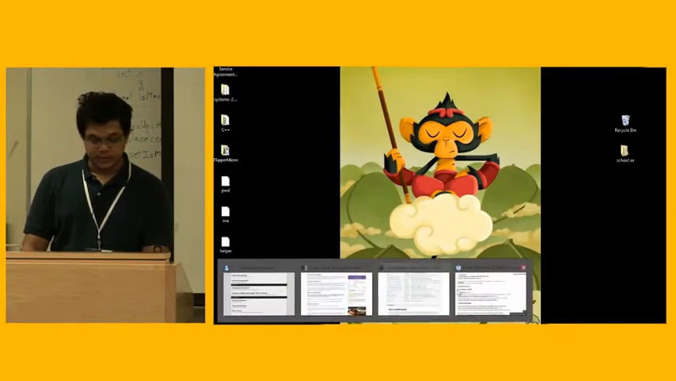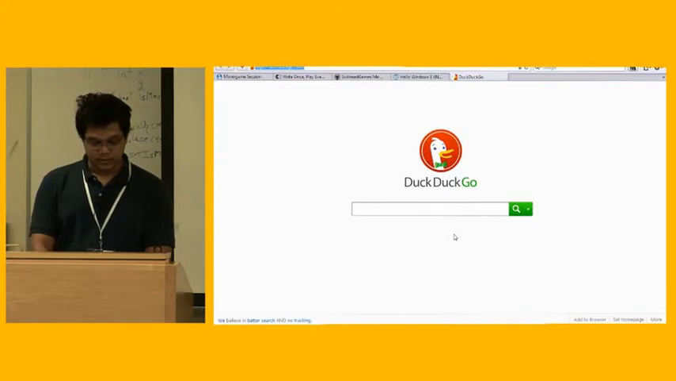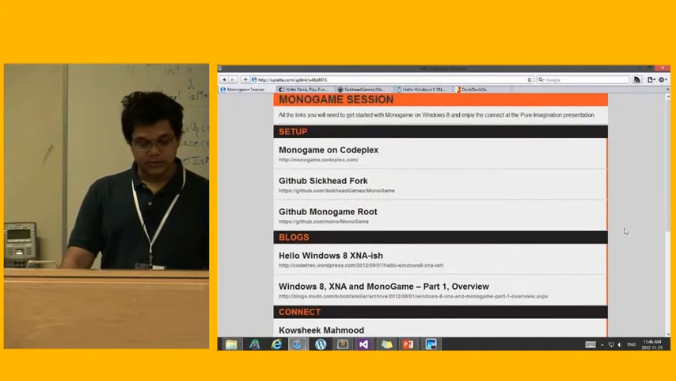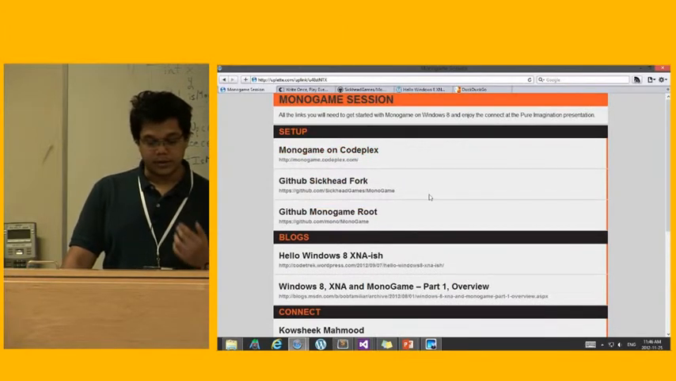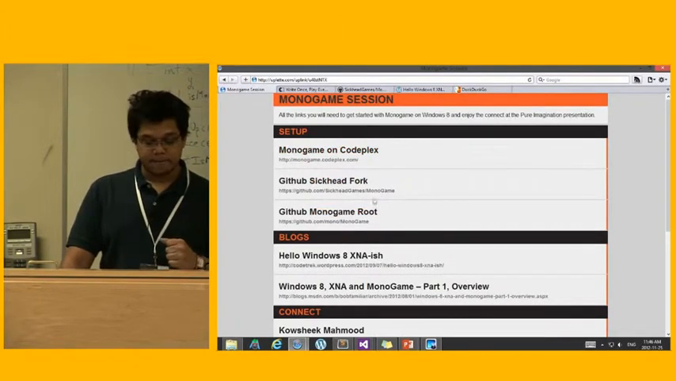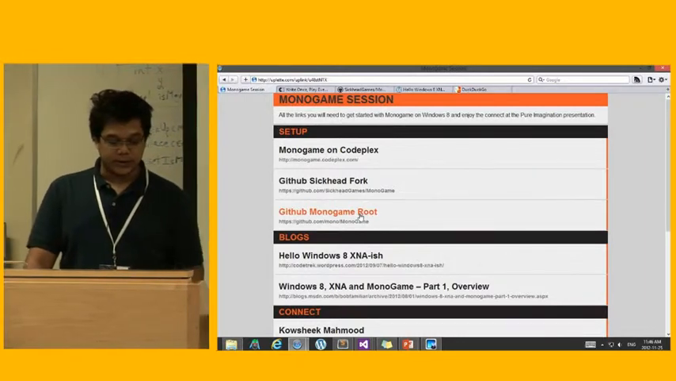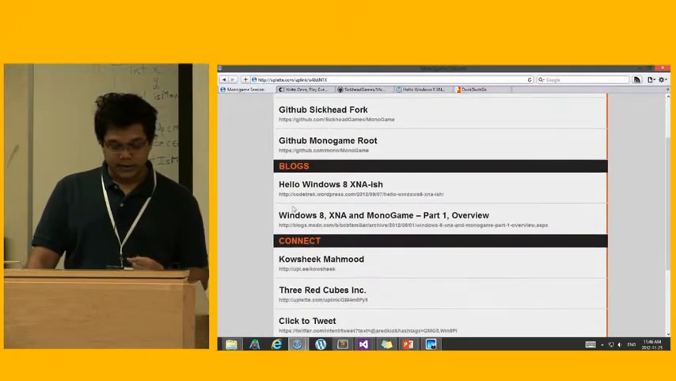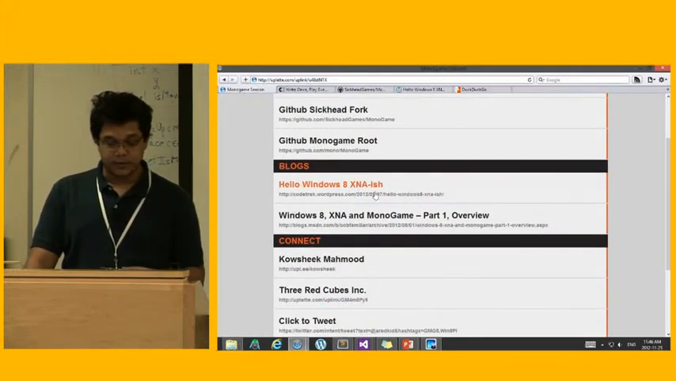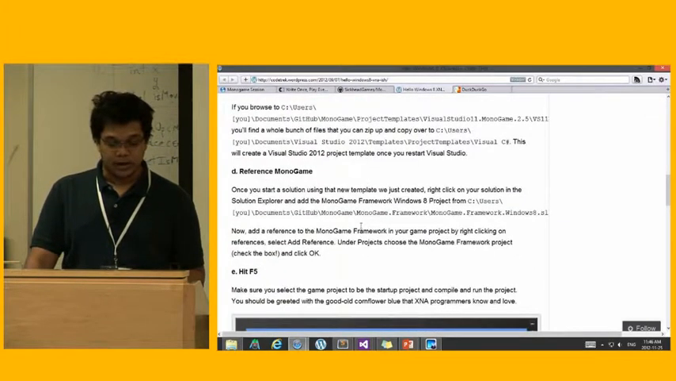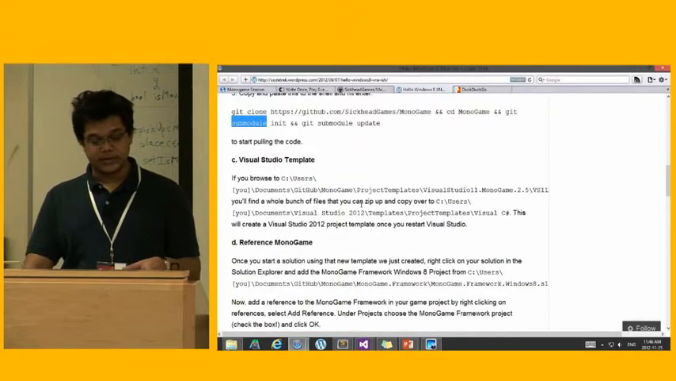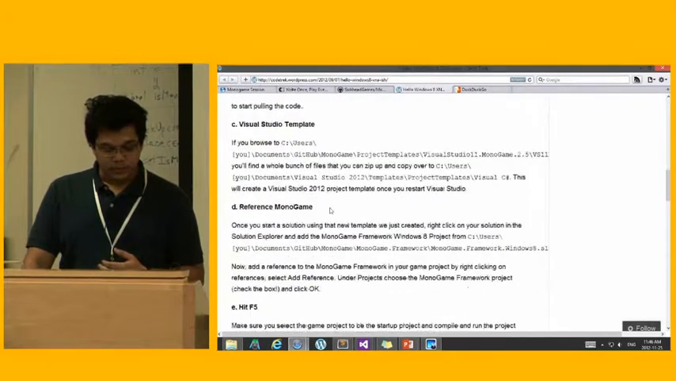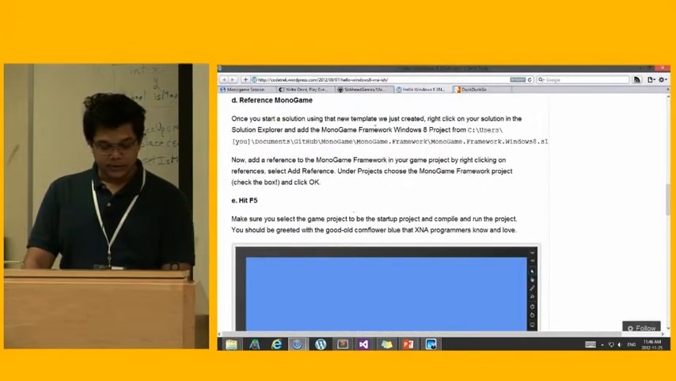And I built this with Uplet, which is a really nice little tool. It shows you all the MonoGame. I've put in all the MonoGame specific sites, the root project on GitHub, and the Sickhead fork. I've created a blog post a while back for how to install MonoGame onto your computer, the crazy steps that you had to do, including the XNA stuff.